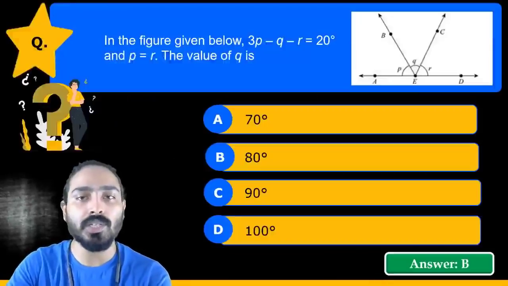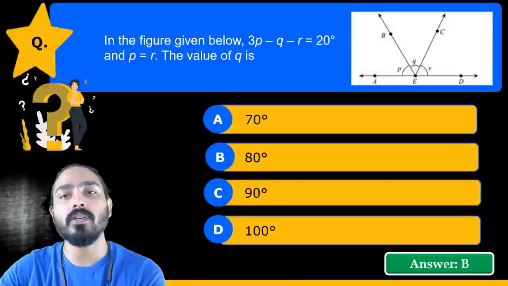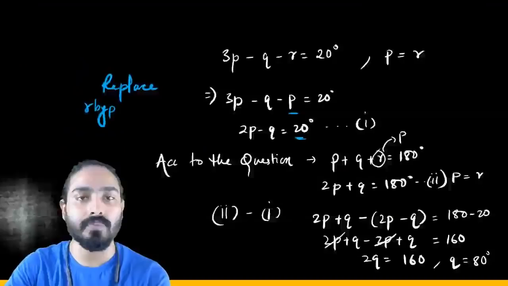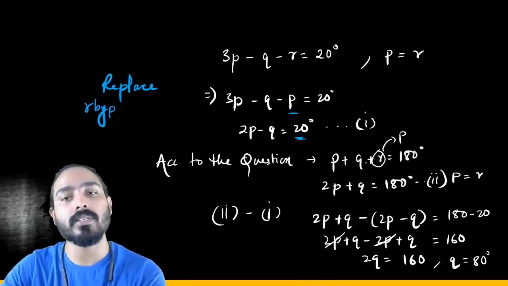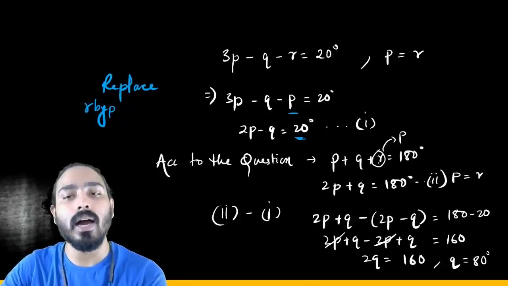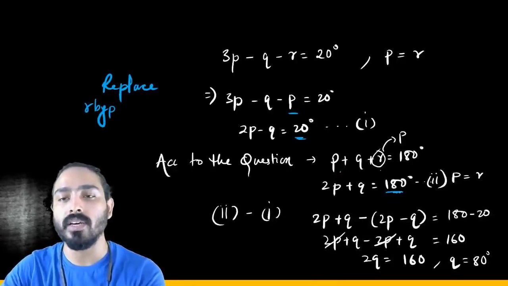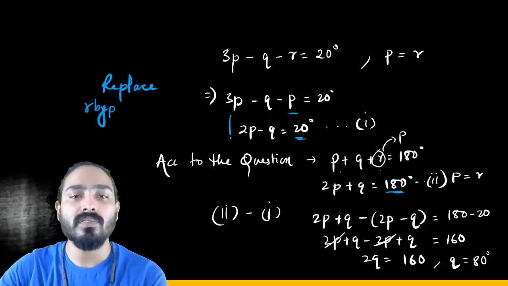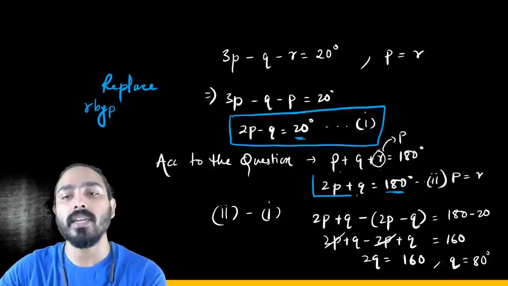Now according to the question, these all angles combine to form 180 degrees because these are angles on a straight line. So if you look at all these angles, this becomes p plus q plus r is equal to 180 degrees. Now again replace r by p. So this becomes 2p plus q is equal to 180 degrees. Now this is the first equation and this is our second equation.